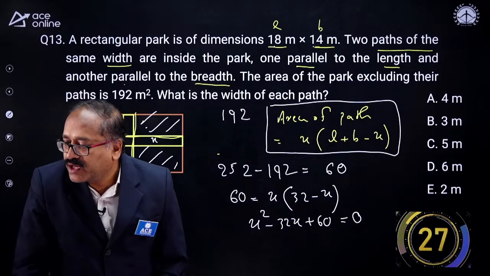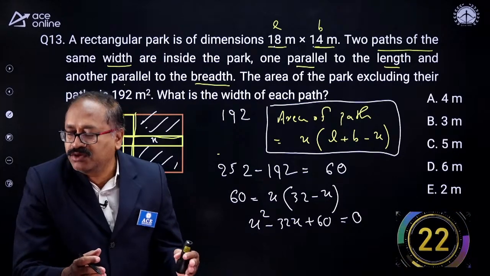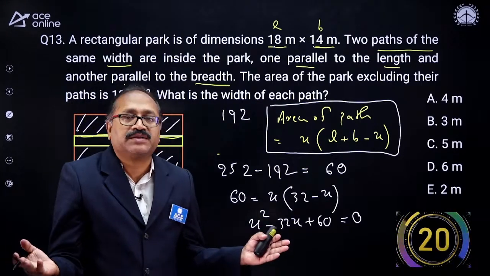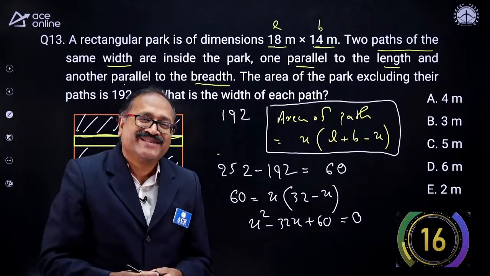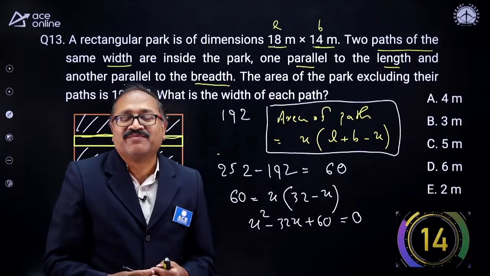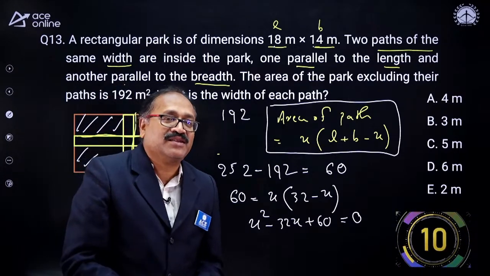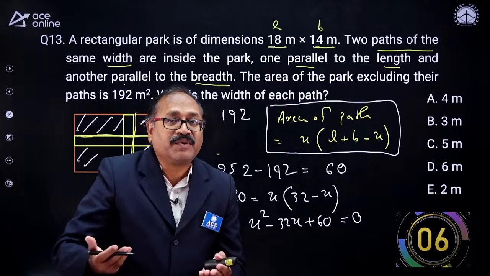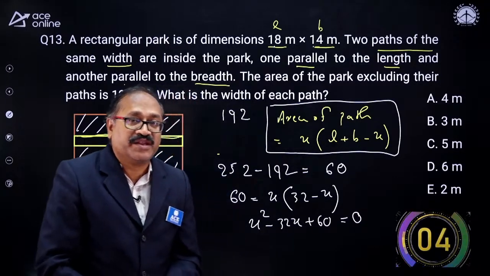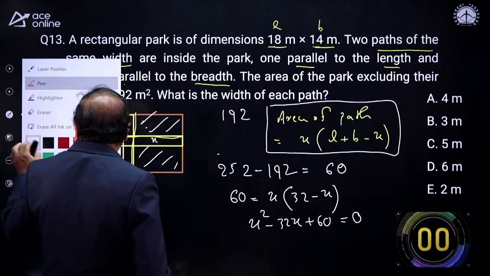Option A, Anusha, option A, Likhita, 2 meter, Aman, 2 meter. You are fantastic. I am very happy when you people are there on the board. Really very happy, because I know that 2023, it's your year. You will clear the exam. I can see the pace. I can understand that different types of questions I am giving, you are able to respond to. Thank you. And now, how do I do it?